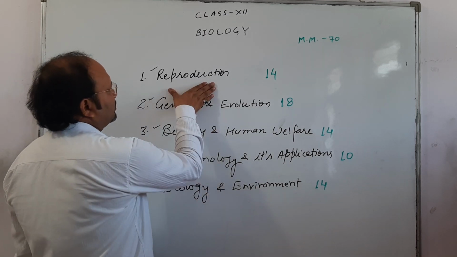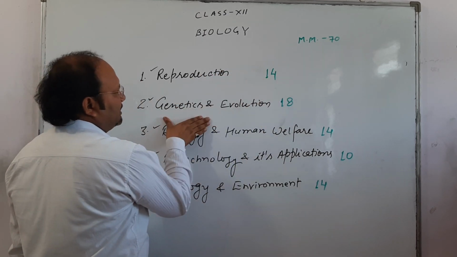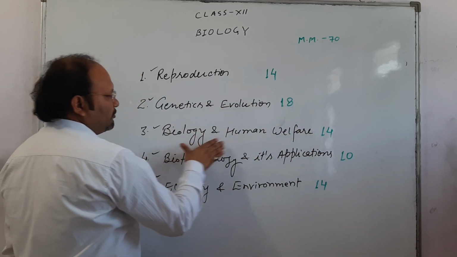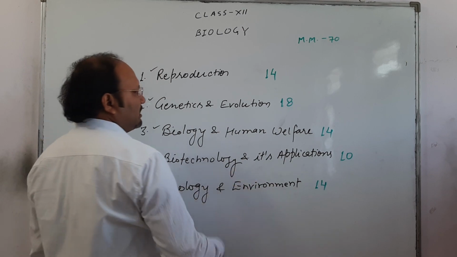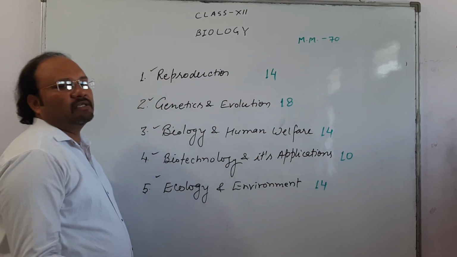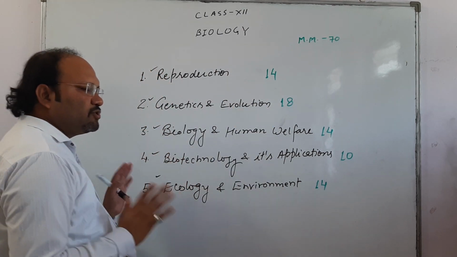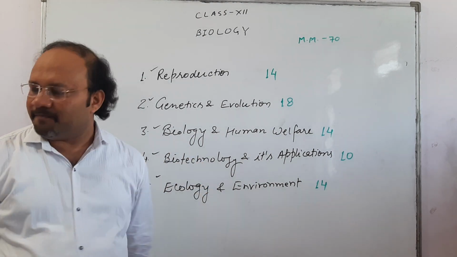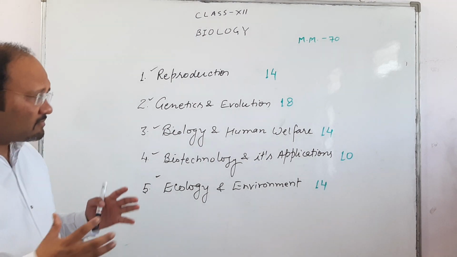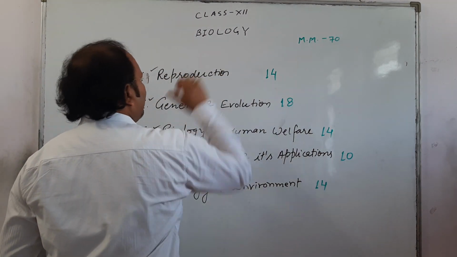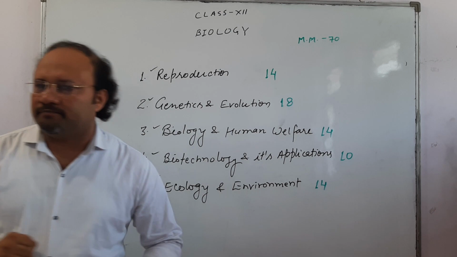In this, reproduction carries 14 marks, genetics 18 marks, biology and human welfare 14 marks, biotechnology 10 marks, and ecology 14 marks, and the total comes to 70 marks. So this is the marks distribution of your syllabus and your units. Then after we have to discuss this particular unit called reproduction, right?